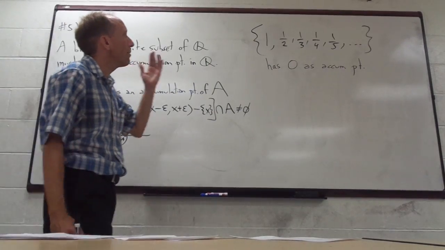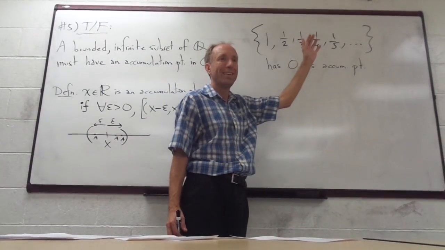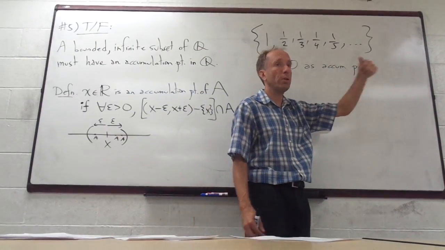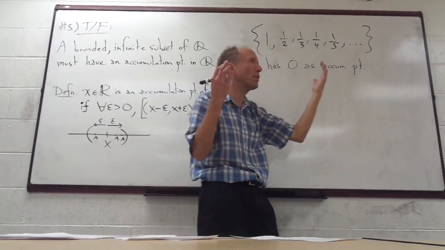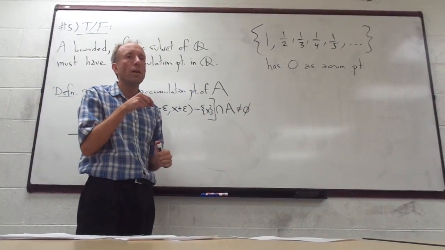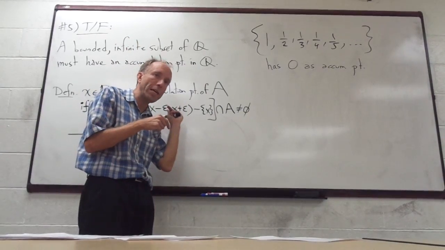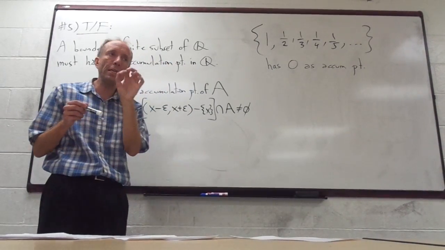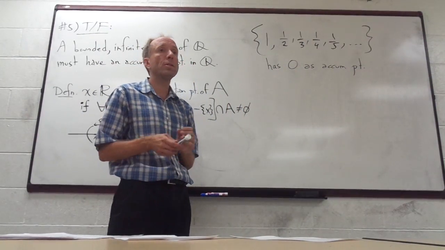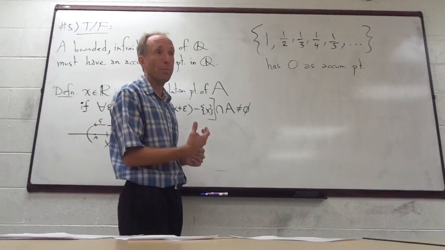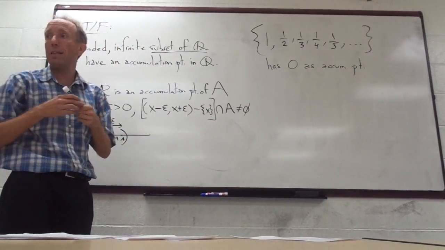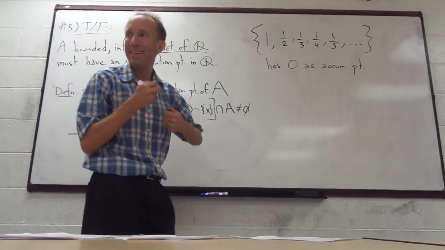So anytime you have a convergent sequence, you'll have one limit point, which is always the limit of the sequence. Sometimes these accumulation points are called cluster points or limit points. They would be the limit of the sequence. So if we were going to give a counterexample, what about using a sequence that converges to an irrational number but consists of rational numbers? Like our set has to be a subset of Q, but we need to end up with an irrational. We can do root 2, right?